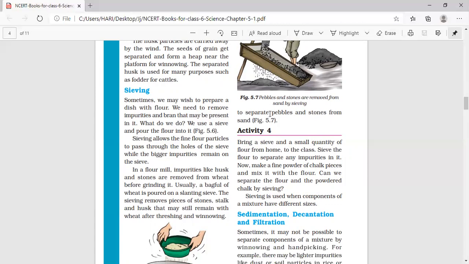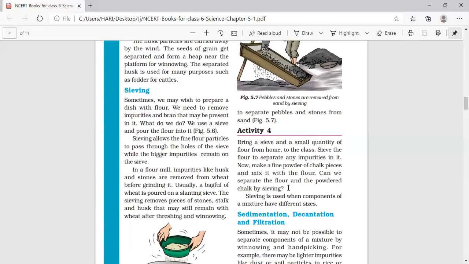Now there is another activity given, that is: bring a sieve and a small quantity of flour from home to the class. Sieve the flour to separate any impurities in it. Now make a fine powder of chalk pieces and mix it with the flour. We separate the flour and the powdered chalk by sieving.